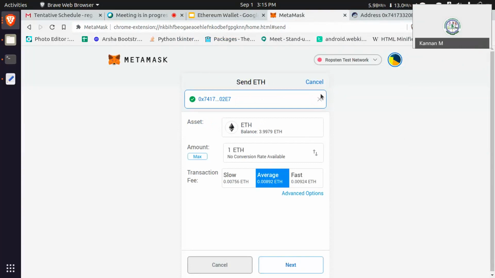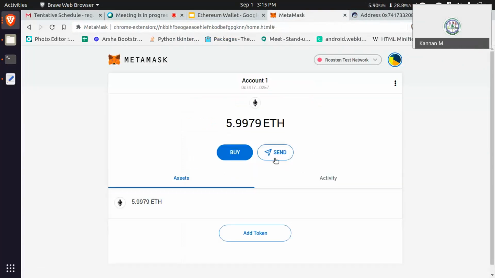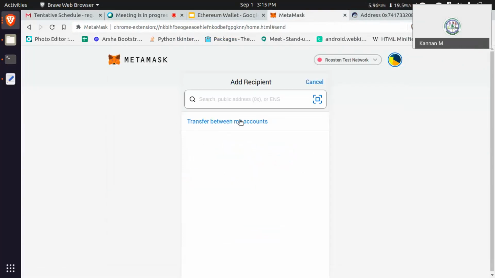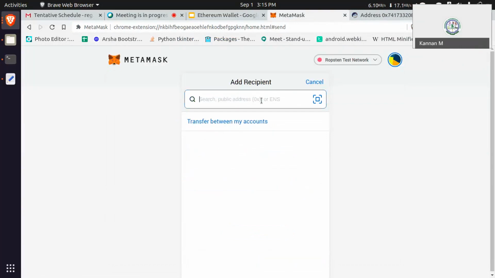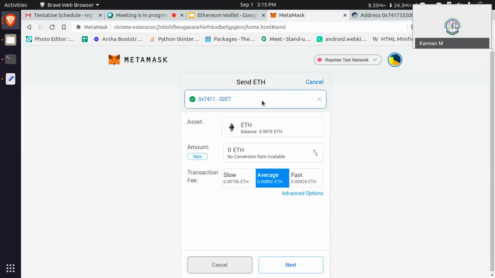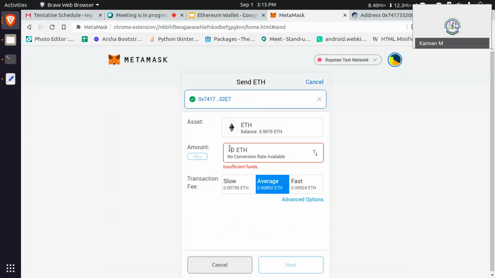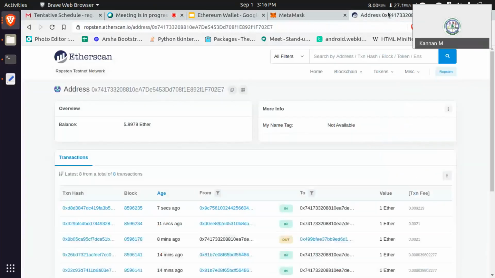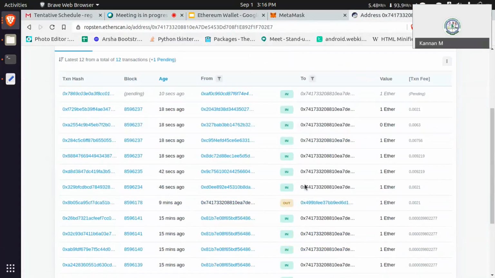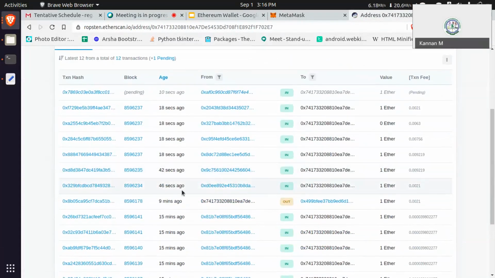The same procedure, but instead of clicking transfer between my accounts, just place my address in the search bar like here, then enter Ethereum and transfer. Okay, done. 18 seconds ago. Yeah, fine.